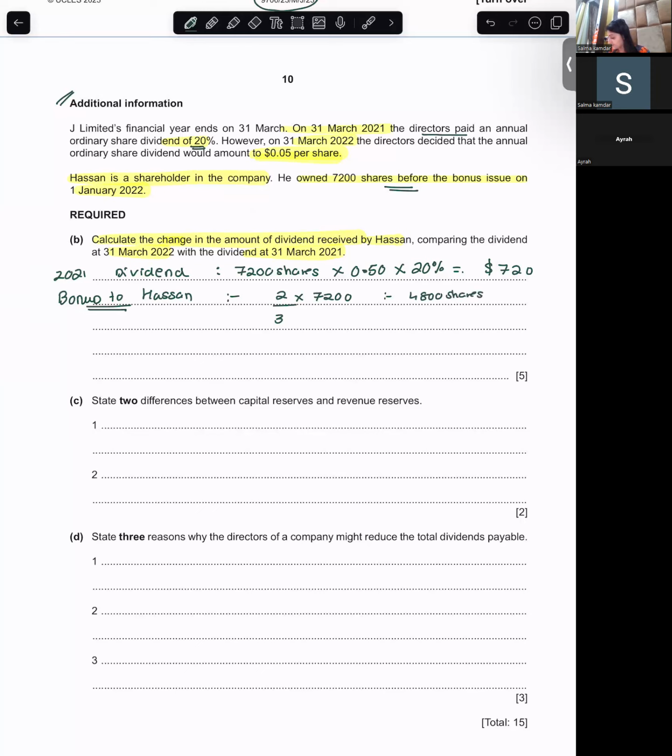Now we'll take the dividend of which year? You'll calculate a new dividend, no? Which year? 2022. So the 2022 dividend will be on how much? 4,800 shares? Old shares you will forget, right?